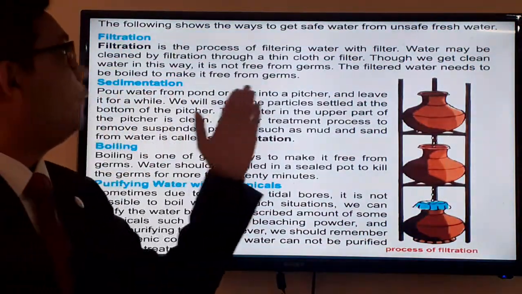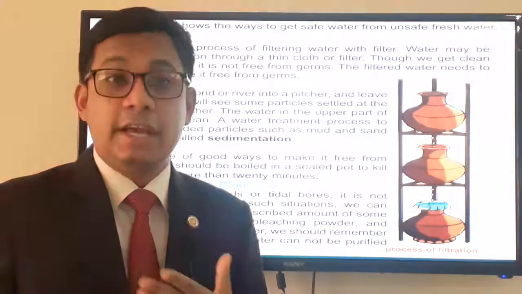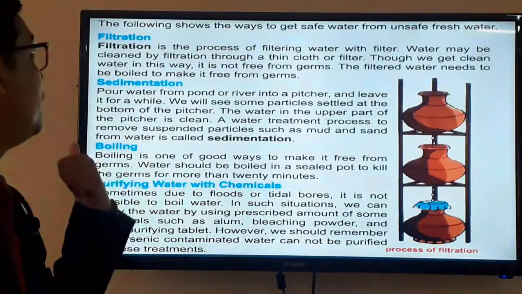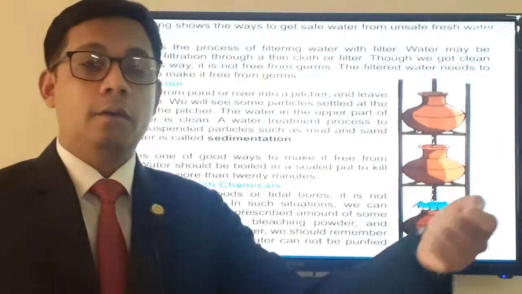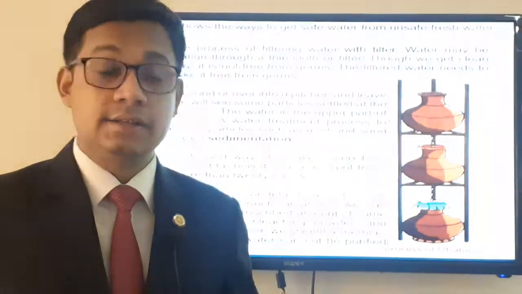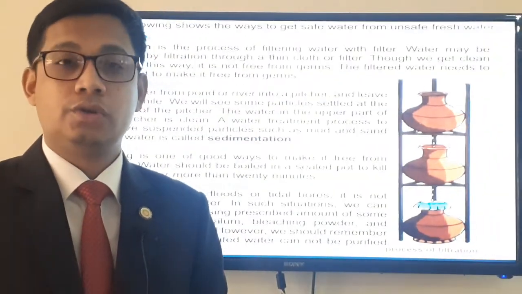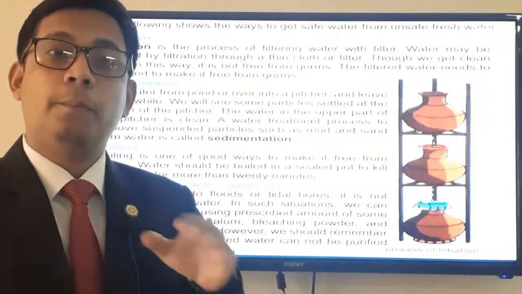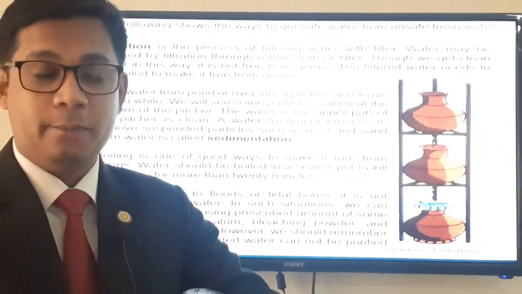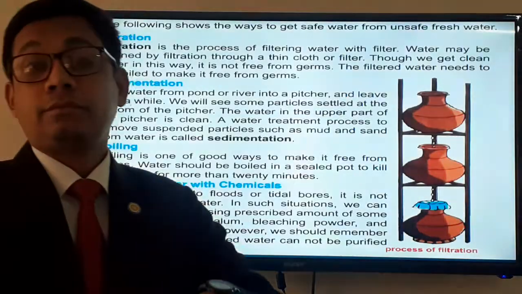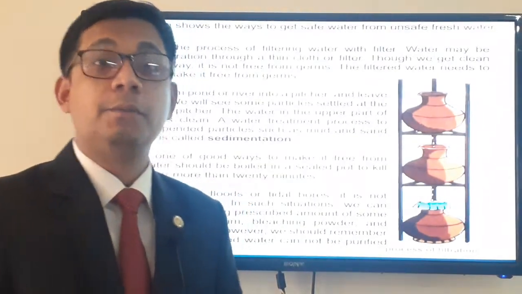Look, the following are the ways to make water safe, or to purify water. The first one is filtration. Okay, this is a very easy process. If you bring water from ponds or lakes or anywhere else, you have to put a cloth or tissue on a pot, and then pour that water through it into that pot. I beg your apology for saying pond. Then use that water. You have to filter it before using it.